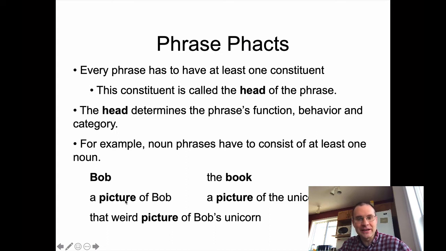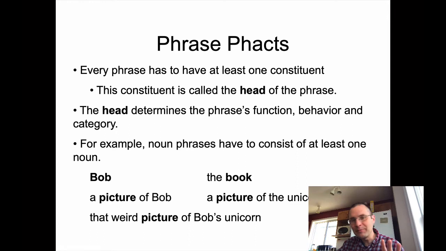This is where we start to get these patterns of patterns. A picture of Bob is a noun phrase. A picture of the unicorn is a noun phrase. That weird picture of Bob's unicorn is a noun phrase as well. You can keep going and going and going. Hopefully you see how that's possible just by embedding noun phrases in noun phrases. I'm not going to do that, but that's how you get recursion, or these patterns of patterns, to generate infinitely long thoughts and infinitely long sentences in languages.